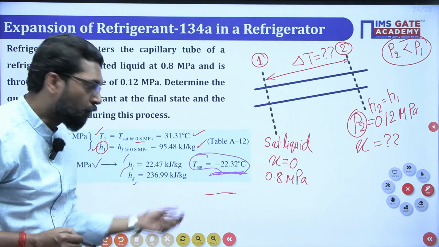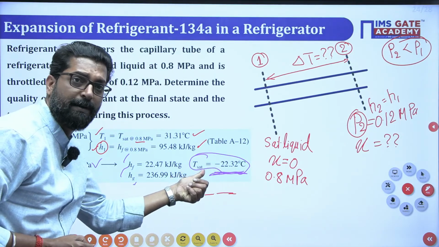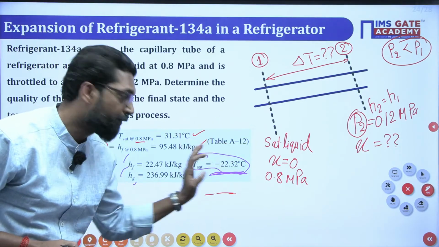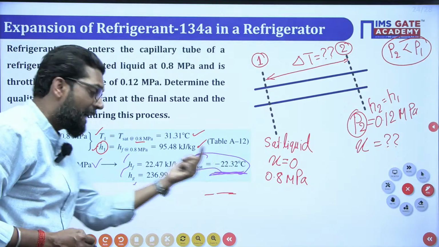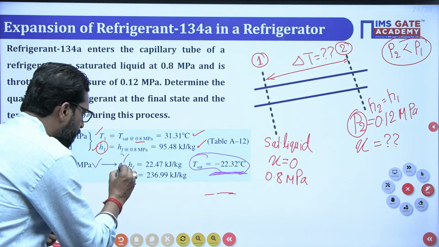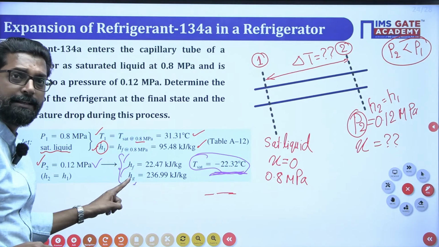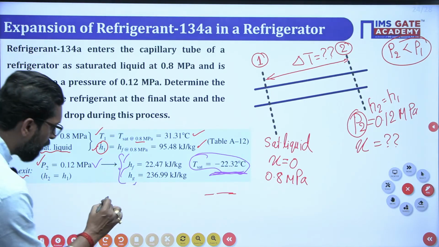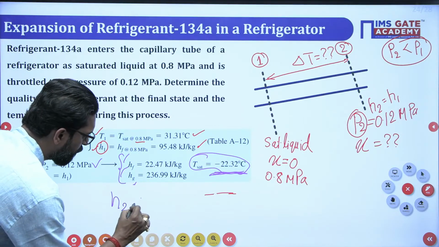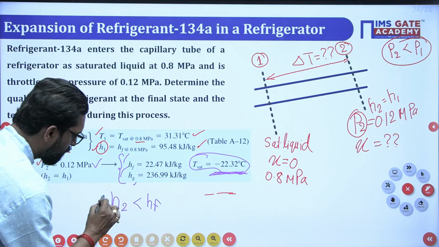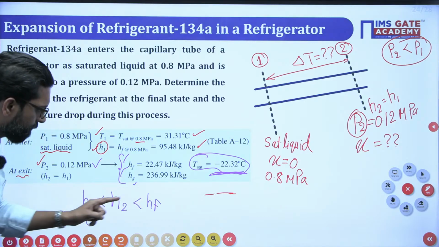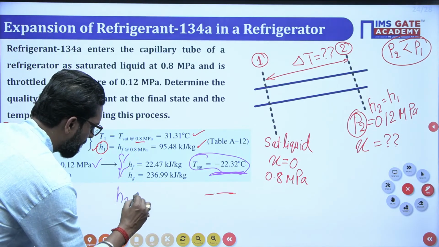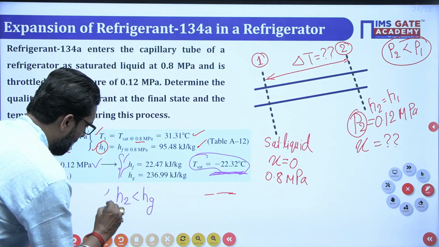From the table, the saturation temperature is minus 22.32 degrees centigrade. Clear? Now, at this temperature and pressure, you have to find the HF and HG. If you find the HF and HG, this H2 lies in between that. Sorry, H2 is less than HG and greater than HF.